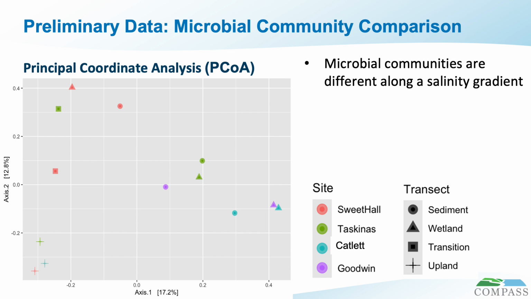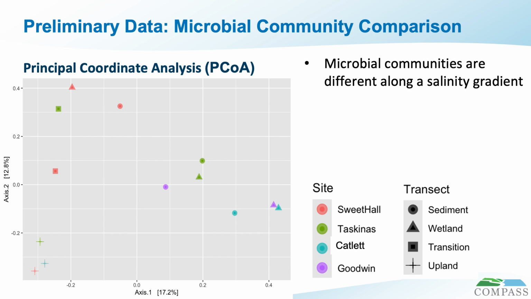Here we're looking at the principal coordinate analysis for the whole microbial community from each of our 14 samples. And essentially, this figure tells us how similar the microbial communities of each sample are to each other. The closer the points are together, the more similar those communities are, and the further away, the more different. The various colors highlight samples from different wetlands, and the various symbols indicate where the samples came from within that wetland.